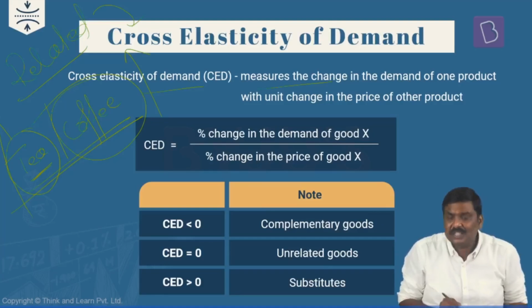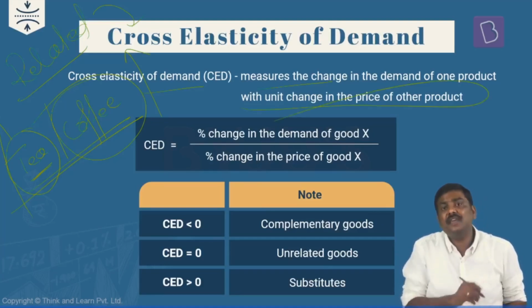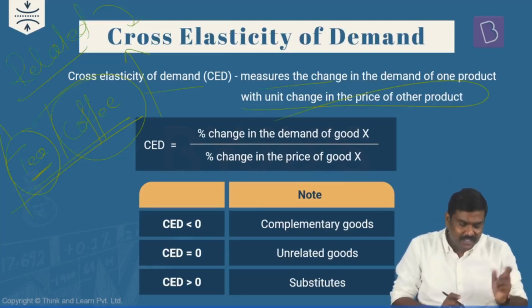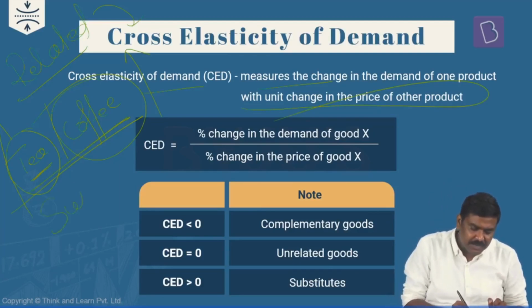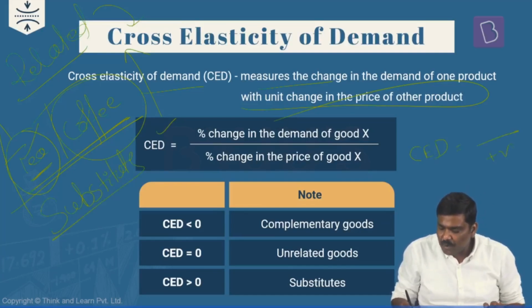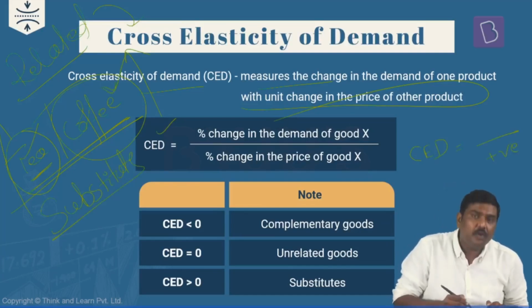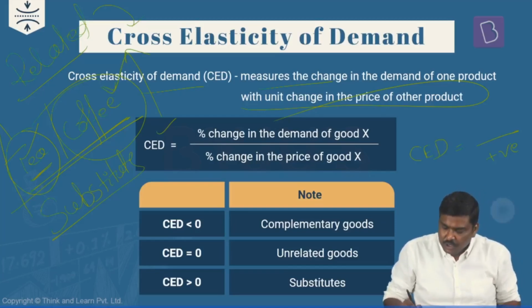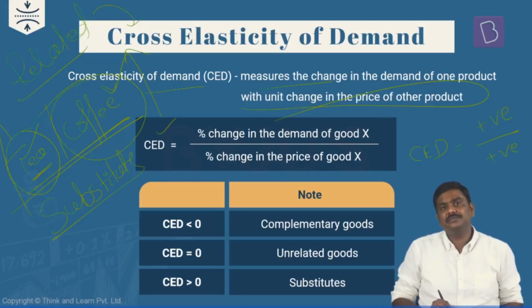Right? CED measures the change in the demand of one product with unit change in the price of another product. In this particular case, we are discussing substitutes. What will happen? Substitute the numbers here. In case of CED, the price of tea increases. So the denominator is positive, and the demand for coffee also increases. The numerator is also positive. Is it okay?